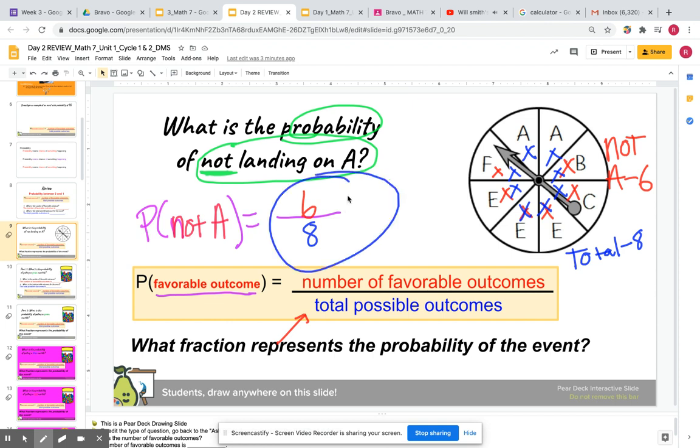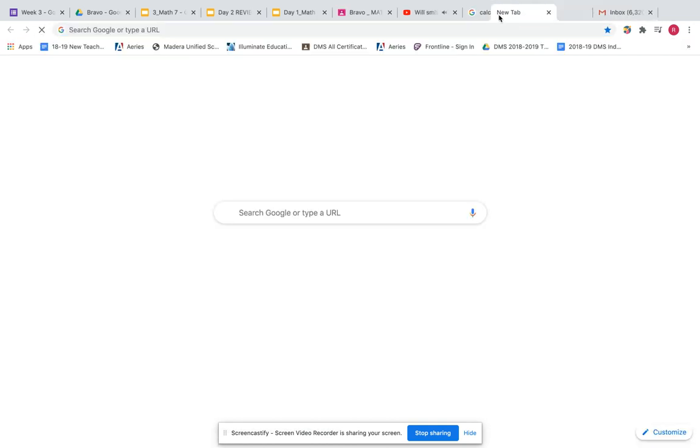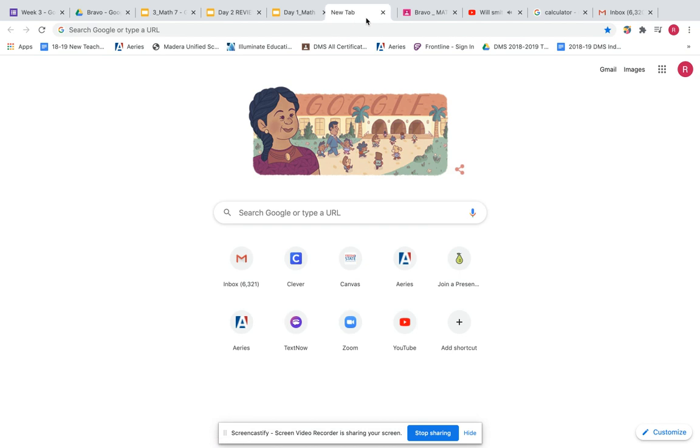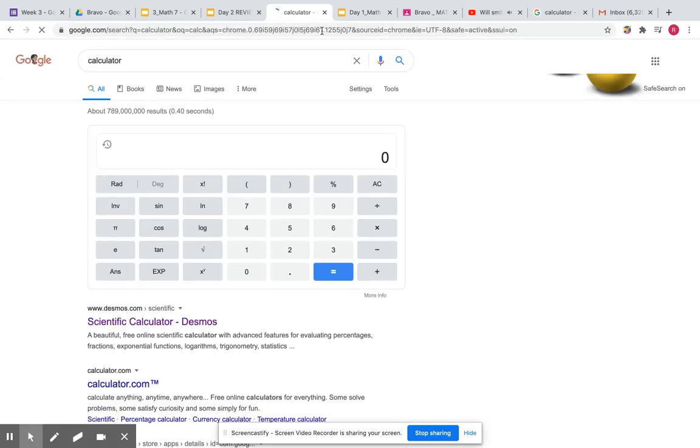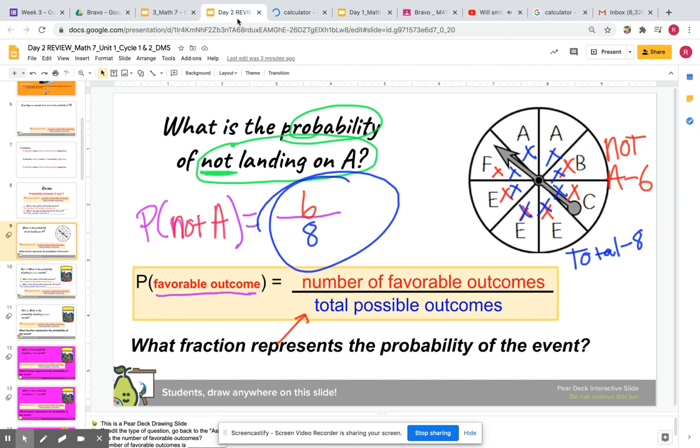I also taught you guys how to convert this fraction to a decimal. I'm going to walk you really quickly through how to do that right now. On your tab, on the little plus sign, click the tab button. You can always drag these around, by the way. You always want to go to Google Calculator, or if you have your own calculator, you could use that too. Anyways, going back to this problem, it was a fraction of 6 over 8.